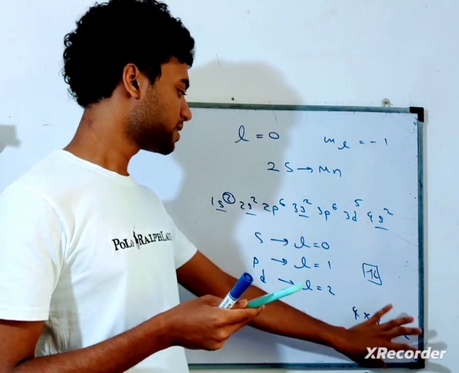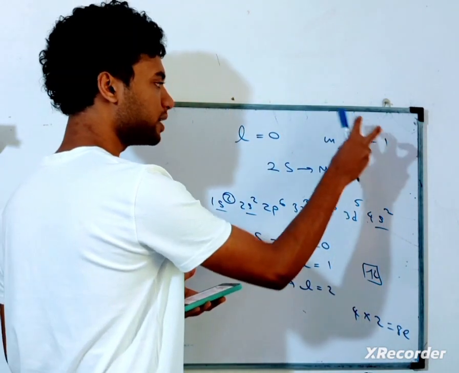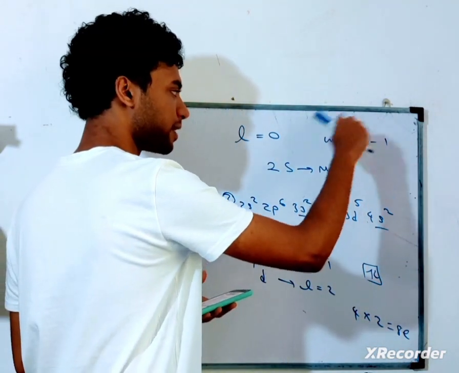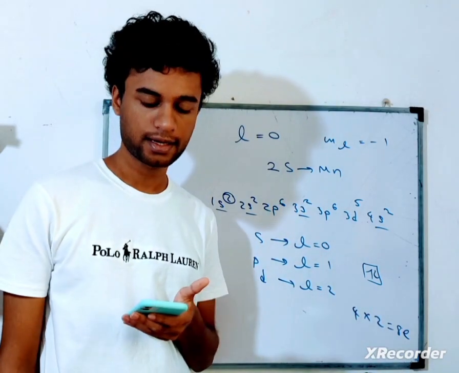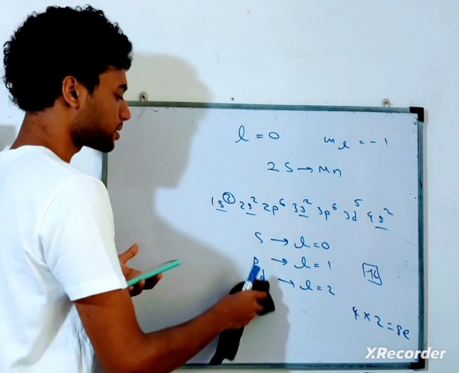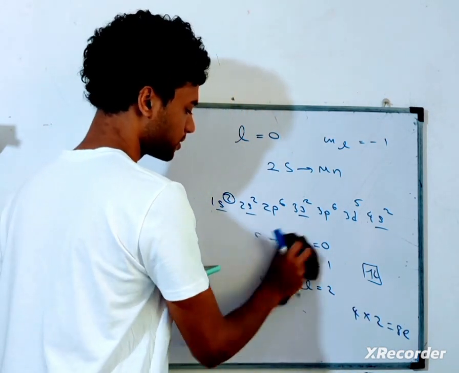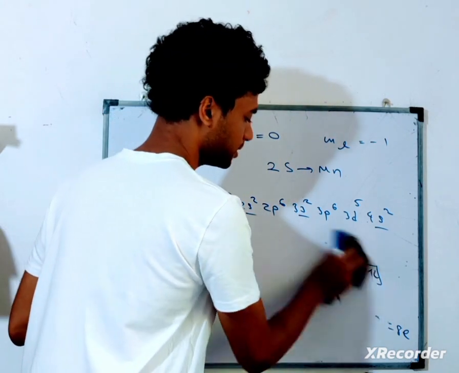But then obviously we have to find the next thing as well, which is ml equals minus 1. How many electrons have this ml equals minus 1 value? What is ml? It means the magnetic quantum number. It actually represents the directions of the orbitals. Okay, let's see.